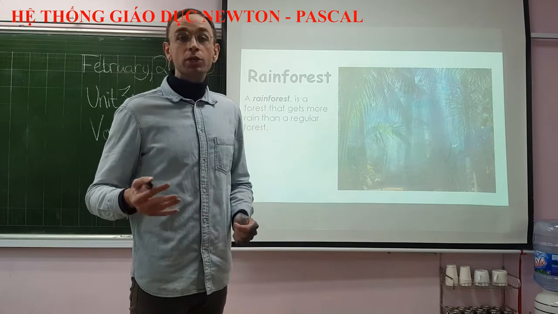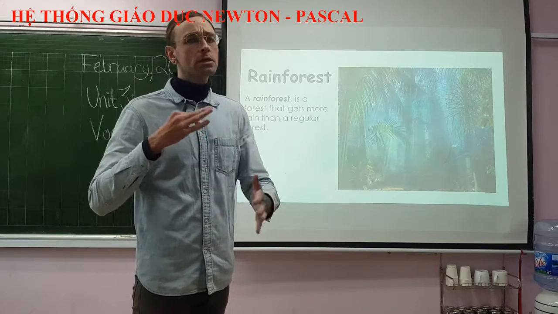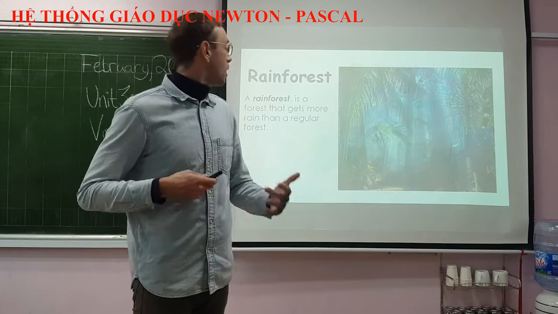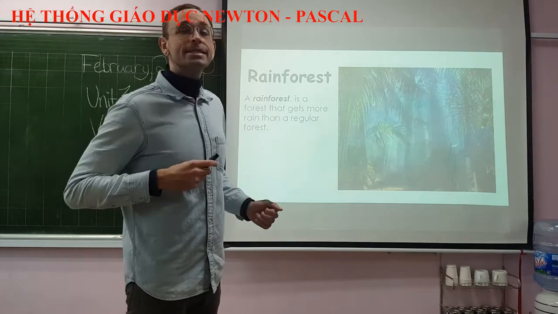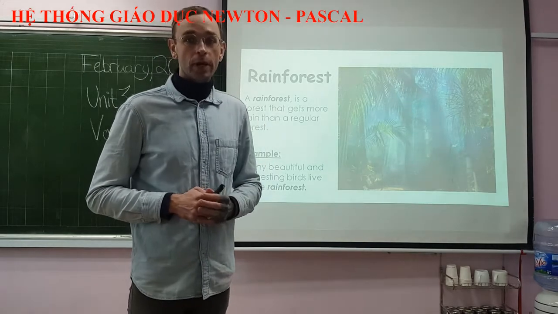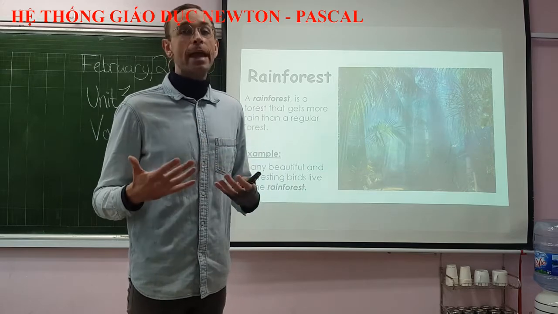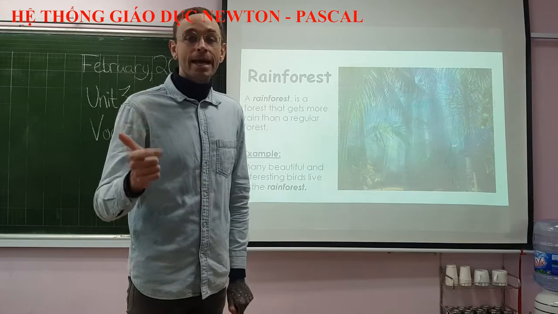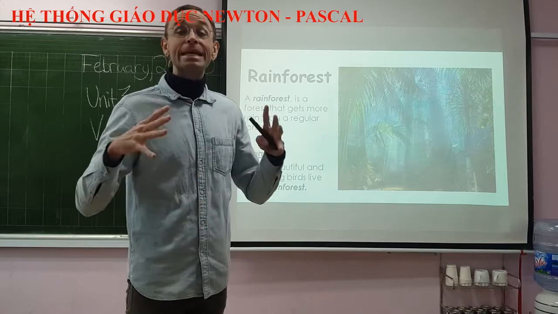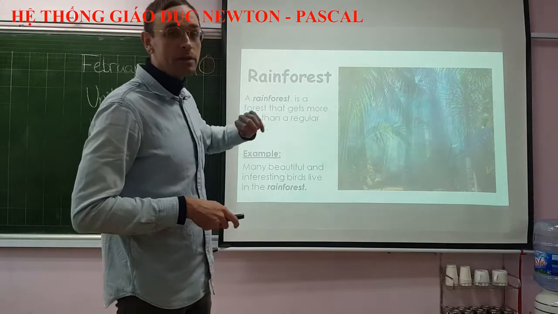A word that is commonly used instead of rainforest is jungle. You might know this word. Jungle is a little bit different than a rainforest, but they're pretty similar. So, to use rainforest in a sentence, here is an example. Many beautiful and interesting birds live in the rainforest. And not just birds, many other very interesting and beautiful animals, mammals, insects, birds, reptiles, amphibians. There are so many interesting, beautiful, and sometimes dangerous animals that live in the rainforest.